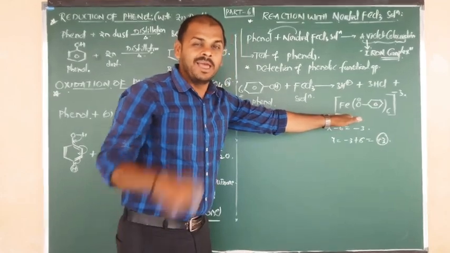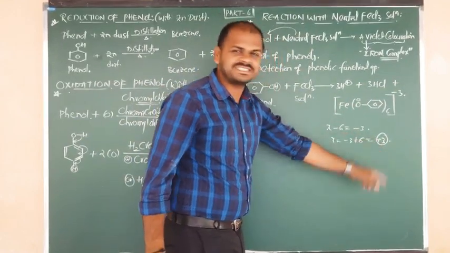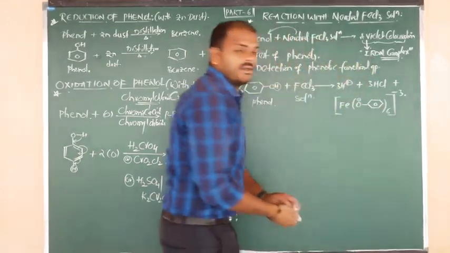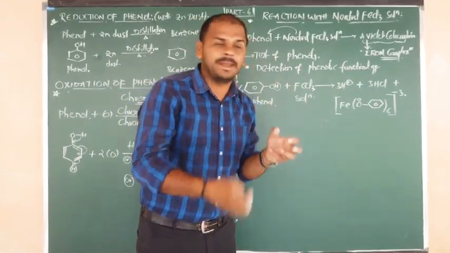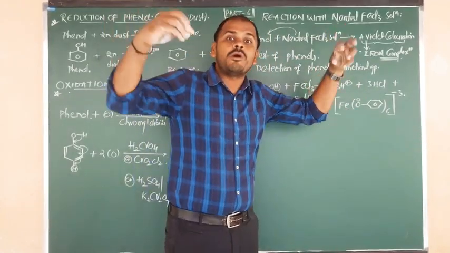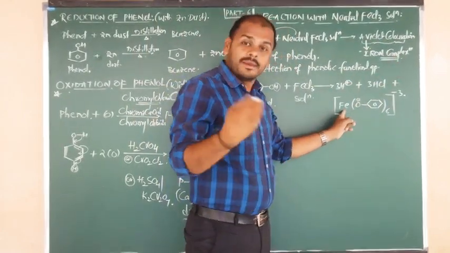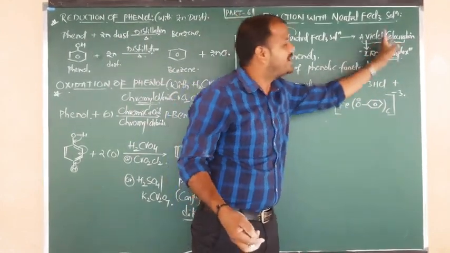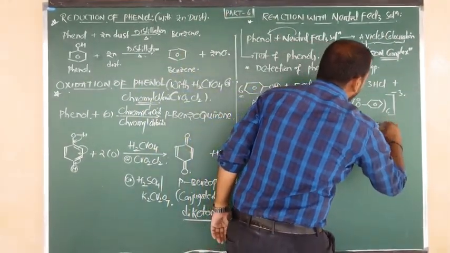So in this violet color iron complex, iron contains the oxidation state +3. So we say this is known as ferric hexaphenoxide. What is the violet color complex name? Ferric hexaphenoxide means around iron 6 phenoxy groups are there. It is a bulky compound, a complex. Central metal is iron, so we say this is the iron complex, and due to the presence of Fe+3, it exhibits a violet or purple color. So this is nothing but a violet or purple complex.